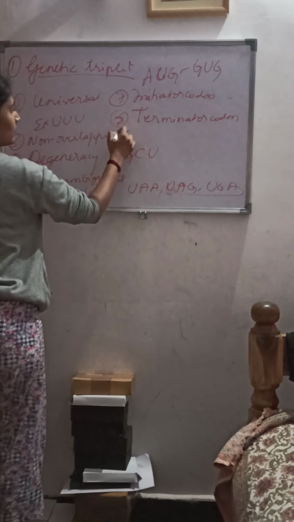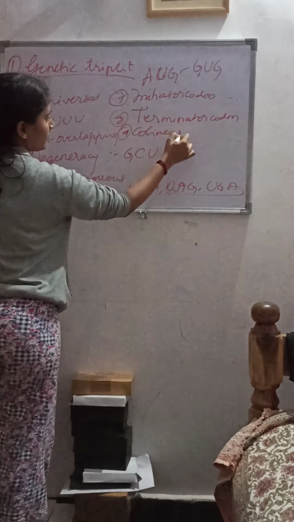Next is collinear. The genetic code works on the principle of collinearity. That is, there is a clear relationship between the DNA, the mRNA, and the polypeptide chain. The nucleotide sequence and the amino acid sequence in a polypeptide are said to be collinear.